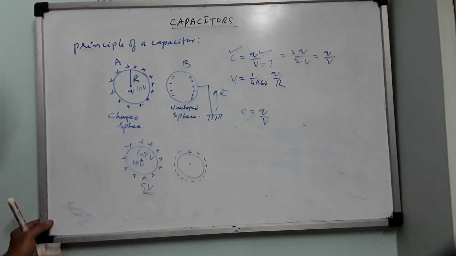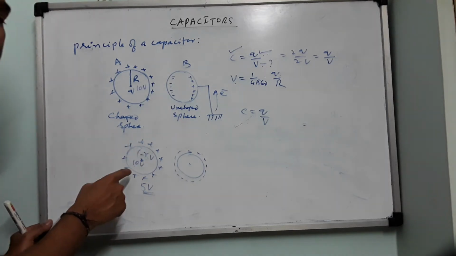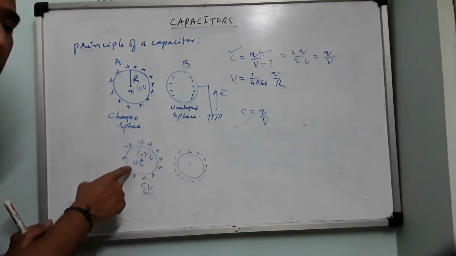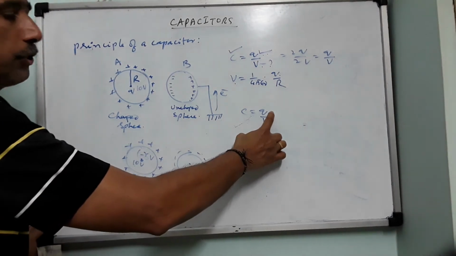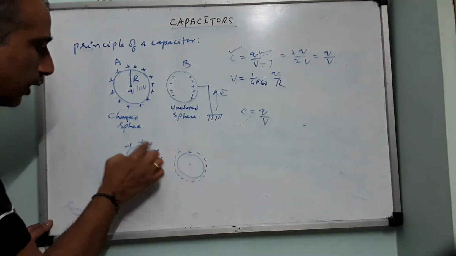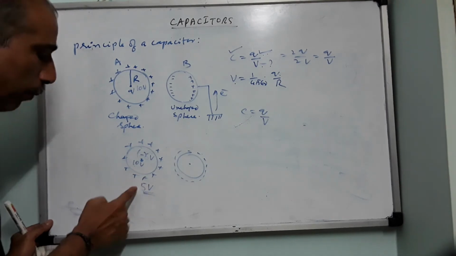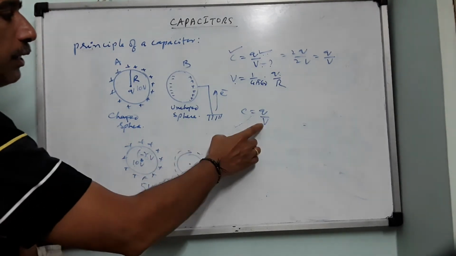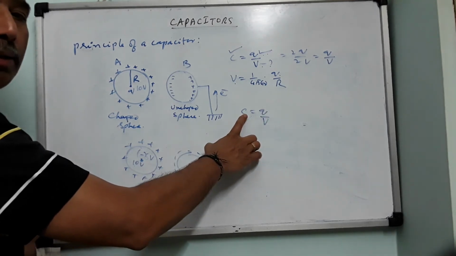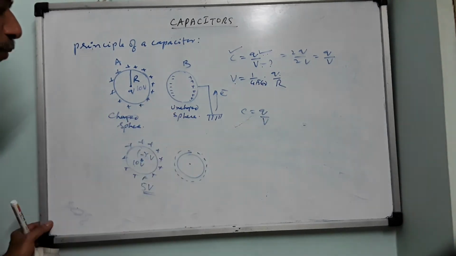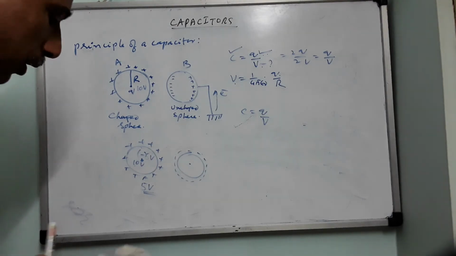Is this clear? I repeat. The principle of a capacitor is that the capacitance can be increased by decreasing the potential without altering the charge. By bringing this, the charge is not altered, but potential is what? Decreased. This is the principle of the capacitor. Okay? Right.